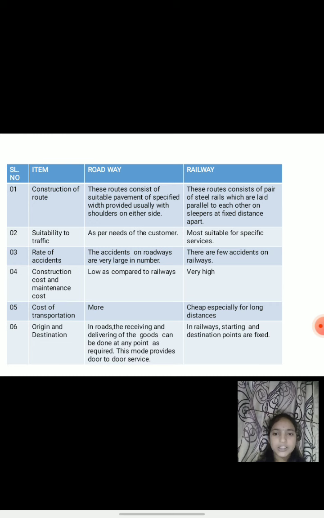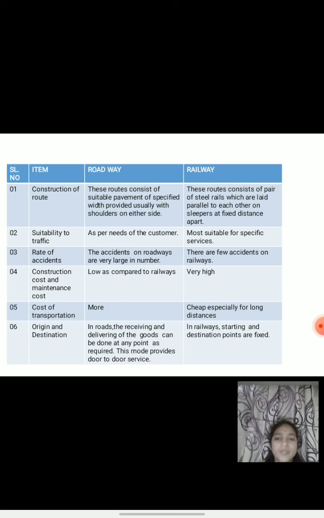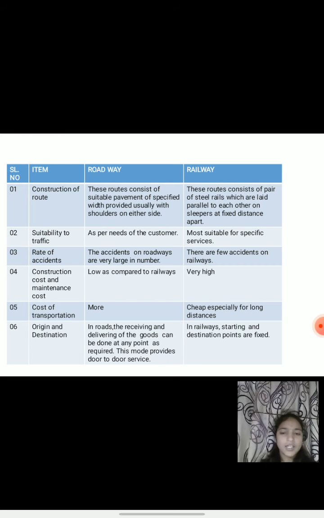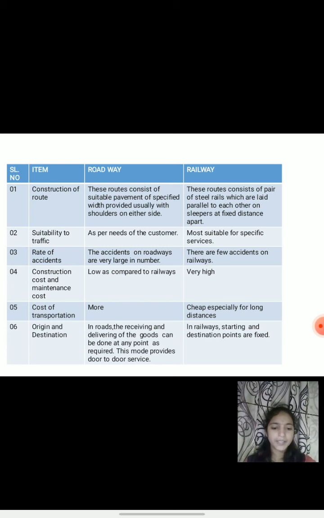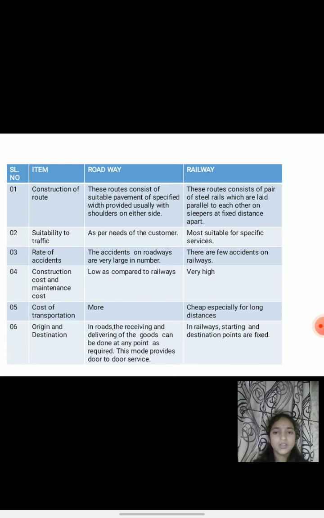Fourth point, construction and maintenance cost. It means those costs including laborers, materials, suppliers and equipments and accessories required to maintain the capacity and performance. In roadway transportation, construction and maintenance cost is low as compared to railways.